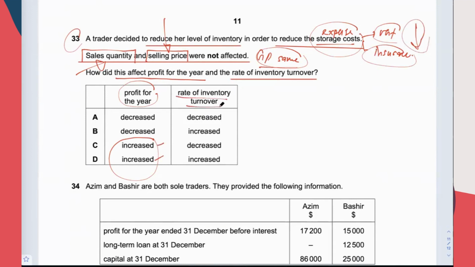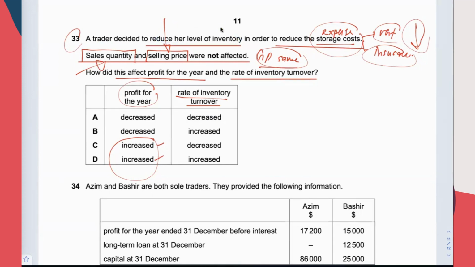Rate of inventory turnover tells you how fast you will be selling off your goods. When you reduce your inventory, that means you are going to have fewer goods in the business. However, the number of units you sold in the current year is the same as the previous year. But the goods in your business have dropped.